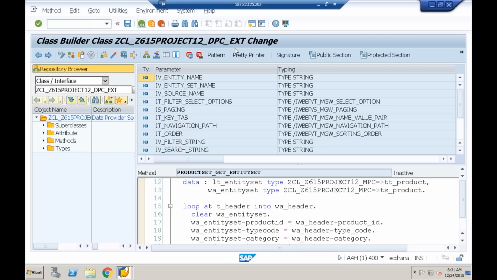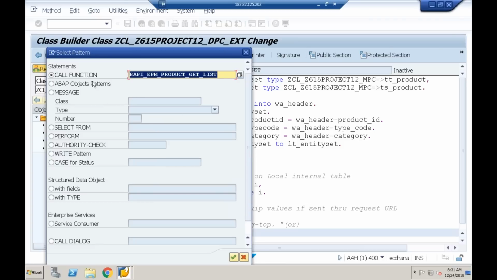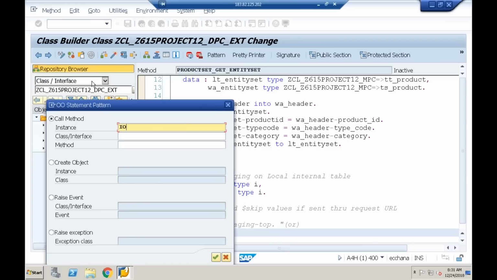io_tech_request_context. So what I'll do here, I'll just comment this out, or what is the parameter, ABAP Objects Pattern, io_tech_request_context.